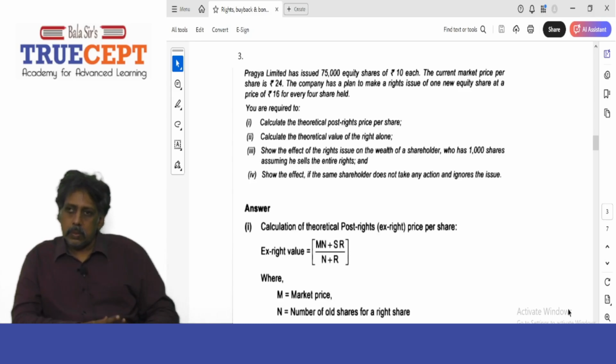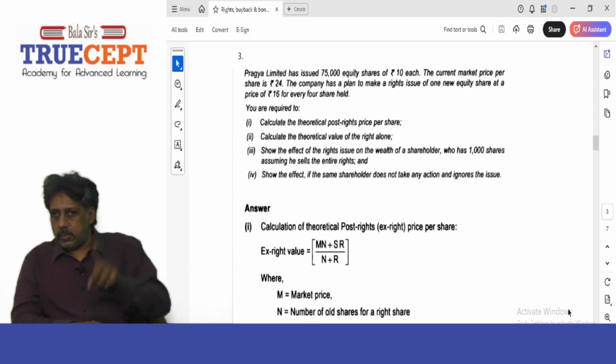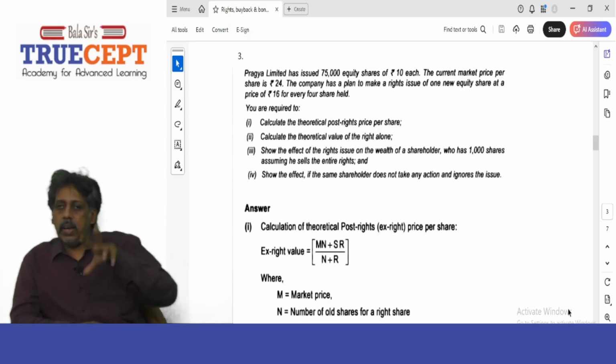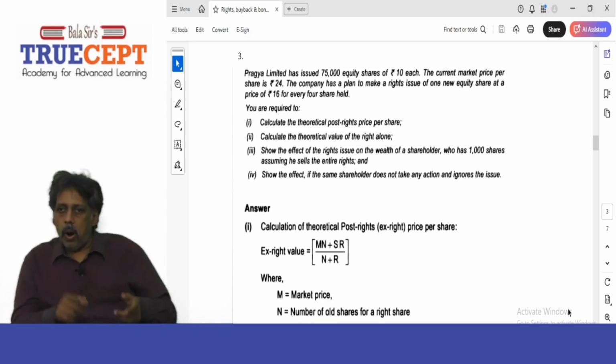Yes, sir. You are required to, number 1, calculate the theoretical post rights price per share. Listen, you have been asked to calculate the theoretical ex-rights price. That is EX, excluding rights, or post rights share price. That means what? What should be the share price after the rights have been exercised? It is called theoretical ex-rights or post rights share price.